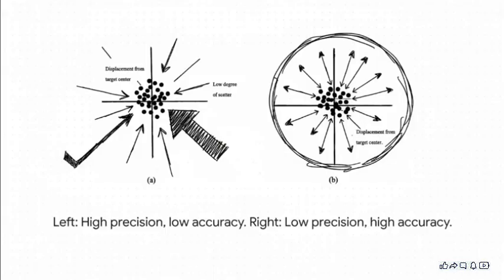Okay, look at that first target on the left. See how the shots form a really tight, consistent cluster? That's high precision. But they're nowhere near the center, so that's low accuracy. Now look at the second target. The shots are kind of scattered all over the place. That's low precision. But if you were to average them all out, they're actually centered right on the bullseye, which means you have high accuracy.